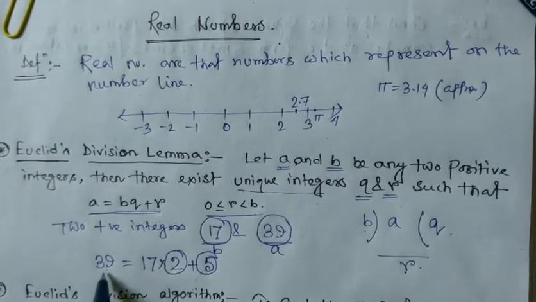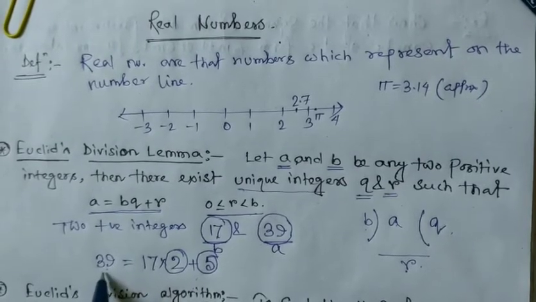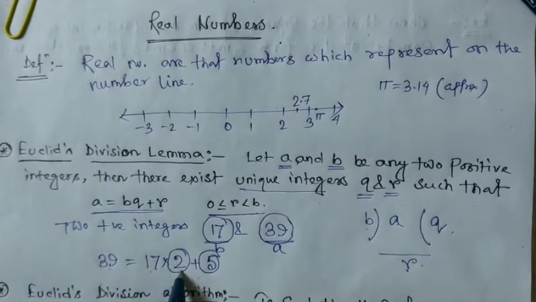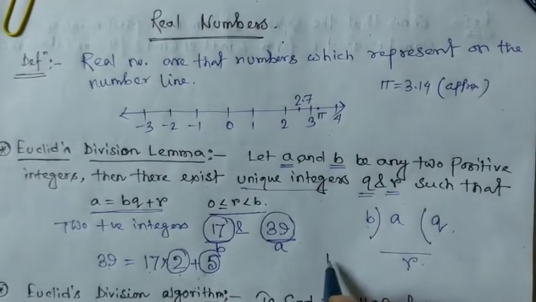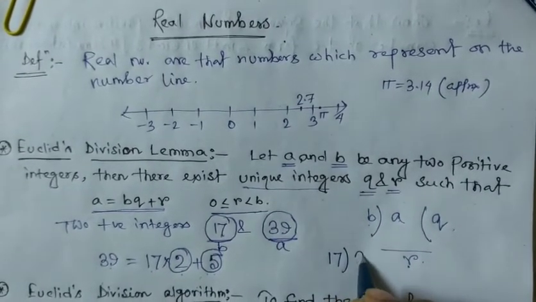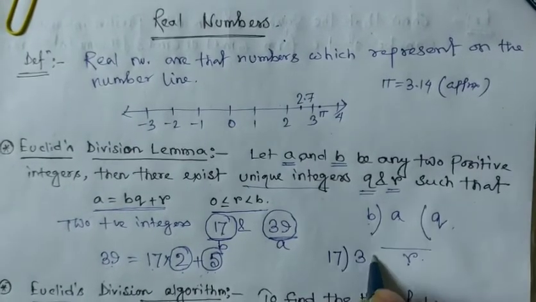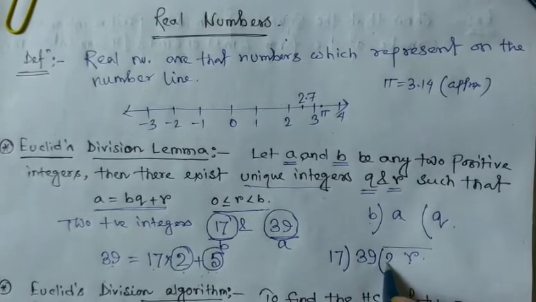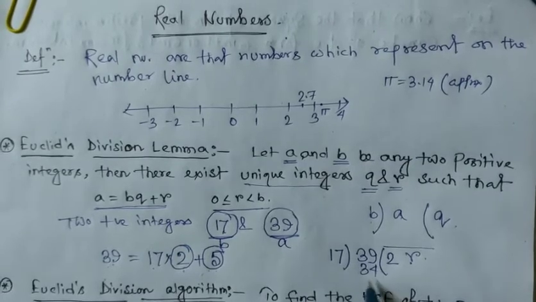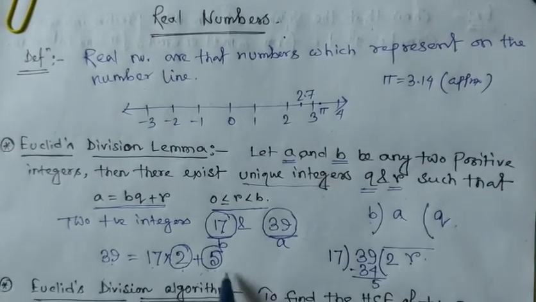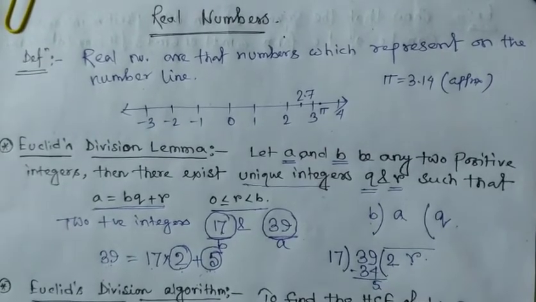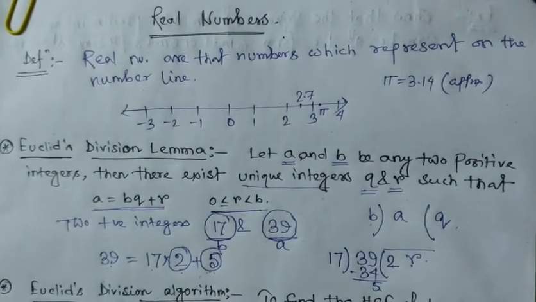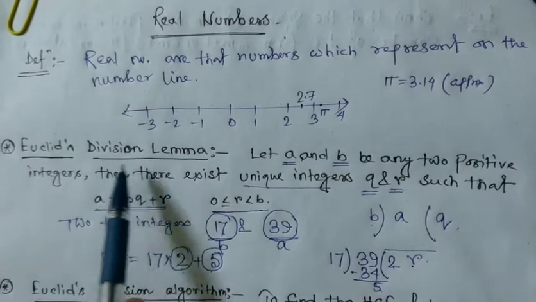In this case 39 can be represented as 17 into 2 plus 5. Here 2 and 5 are unique, because when we divide 39 by 17, 17 into 2 is 34 and 5 is the remainder. So q is 2, r is 5, and these are unique. So this is Euclid's division lemma.